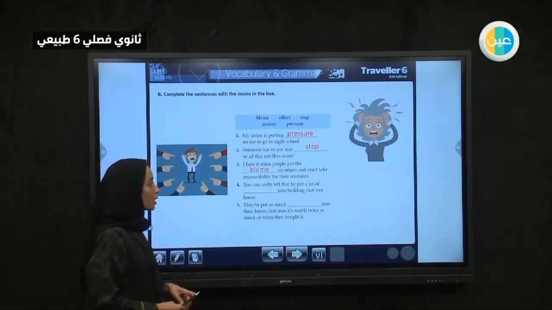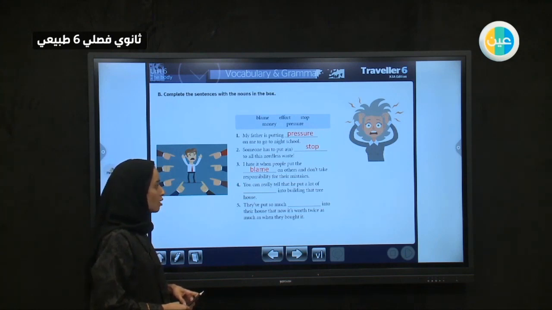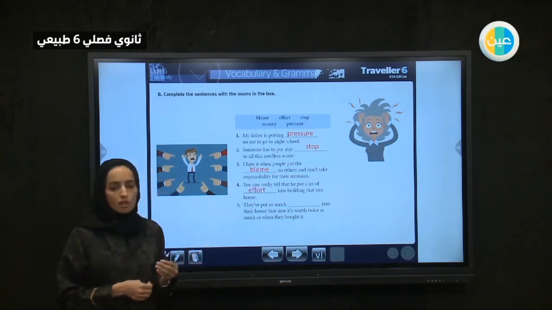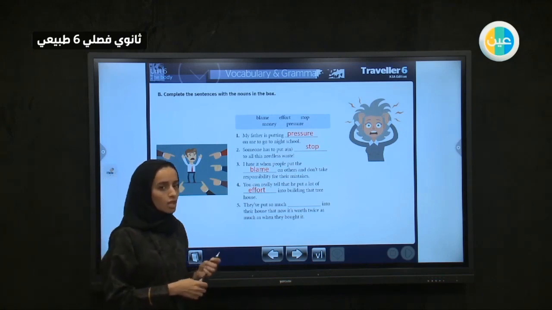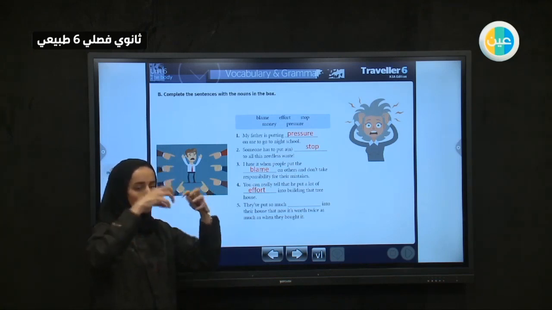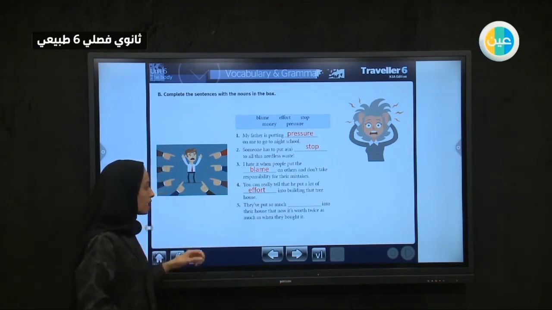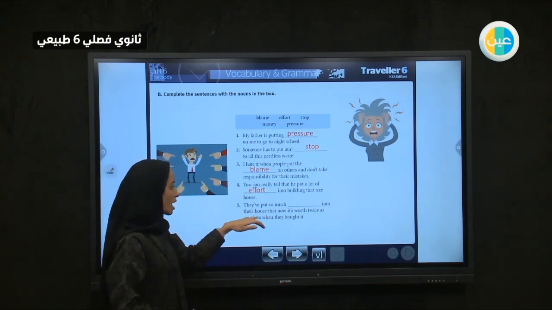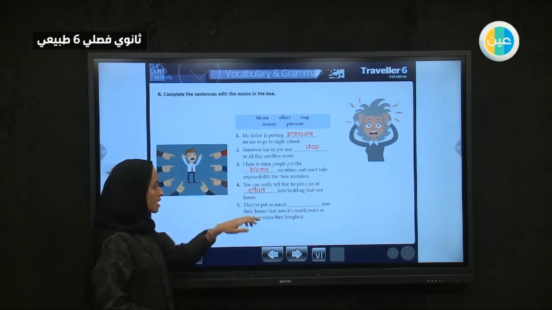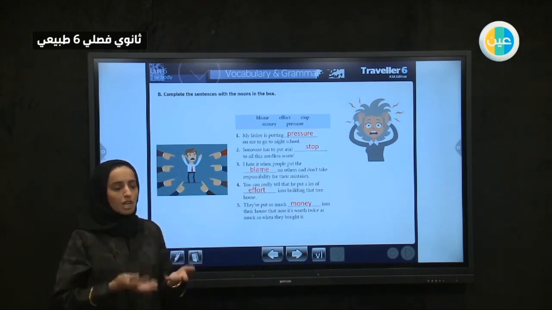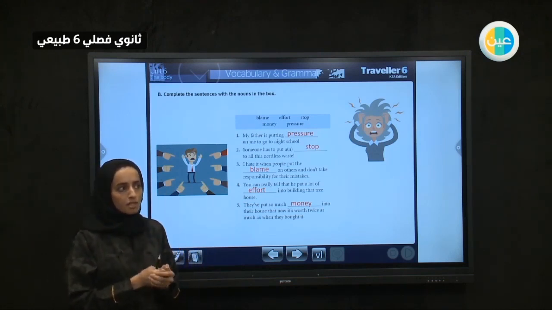Number 4. You can really tell that he put a lot of effort into building that tree house. When you are building, you are putting effort. You are working so hard. So he tried so hard, and he put his effort and his money as well. They have put so much money into their house that now it is worth twice as much. So its price is higher. It's expensive now. So they put money. They invested. They put their money there. So their house is expensive. It is not a cheap one.